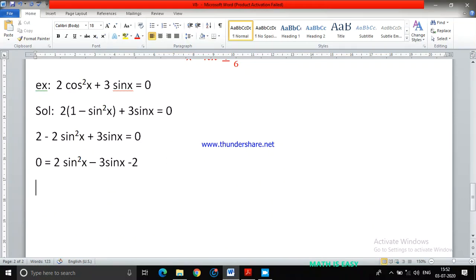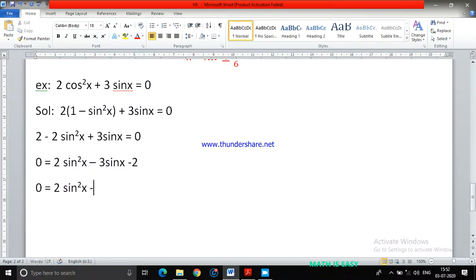So the next line you will get is 0 equals, now this is a quadratic equation, so I can use splitting the middle term. How do you use splitting the middle term? 2 into minus 2 is going to be minus 4. You have to split minus 4 to get minus 3. So here I can write minus 4 as minus 4 into 1.